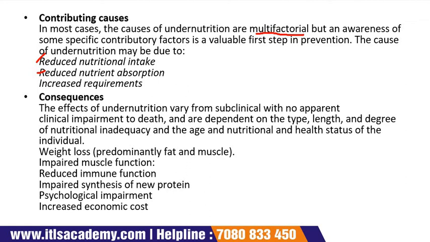The third cause is increased requirements, meaning disease-related hypermetabolism, for example liver cirrhosis or some cancers. It may result from infection and treatment-related factors, for example post surgery, and increased losses, and obviously increased activity, voluntary and involuntary, for example in Parkinson's disease.